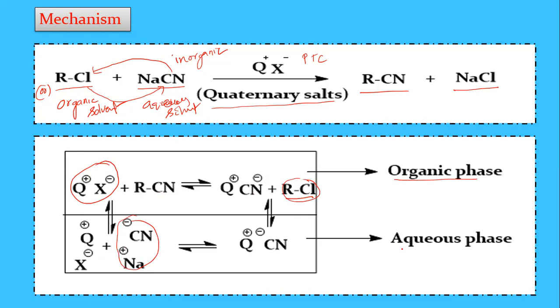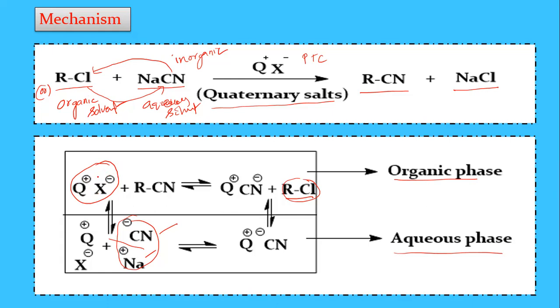So the NaCN is present in the aqueous phase. The NaCN salt dissolved in water dissociates into Na plus and CN minus. And this quaternary salt, the phase transfer catalyst, actually contains two ends.